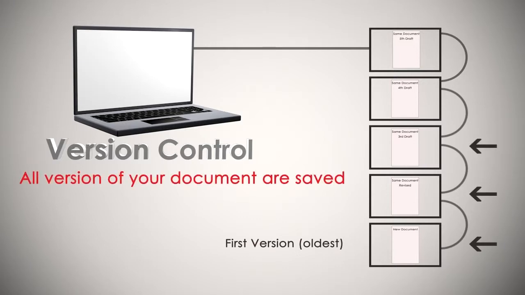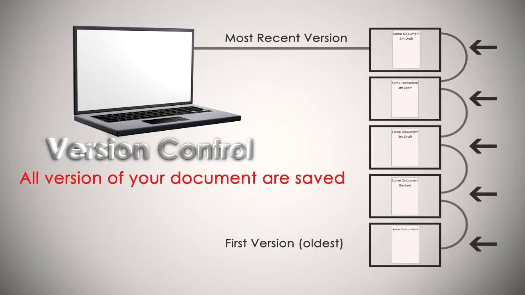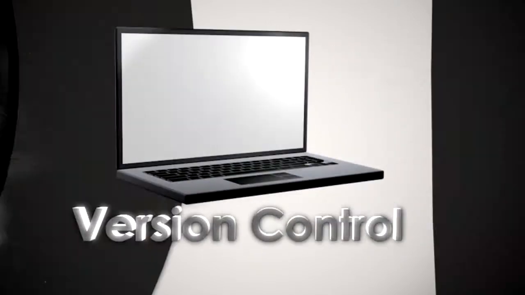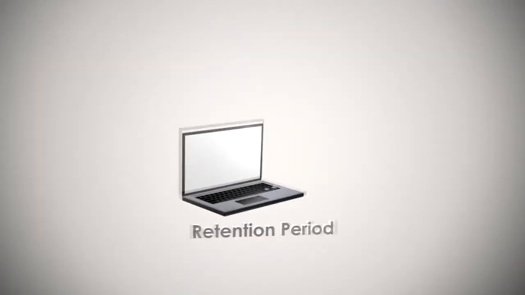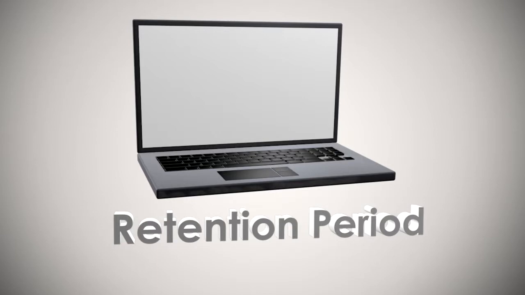This means you'll still have access to every draft of your document. The number of tiers you select is called your version control. The second decision you'll have to make is the retention period of each document that's stored to Bucky Backup.